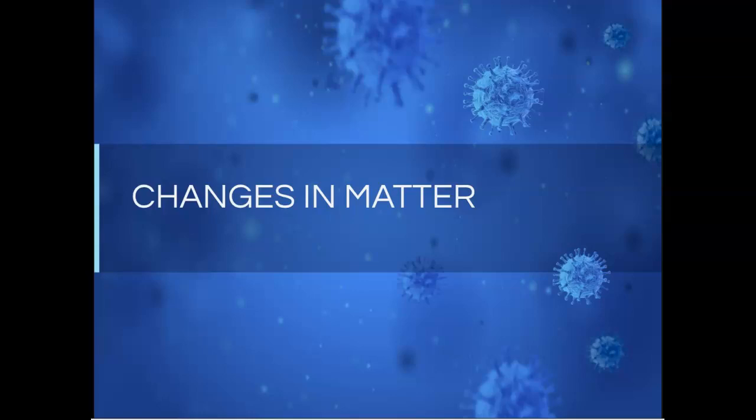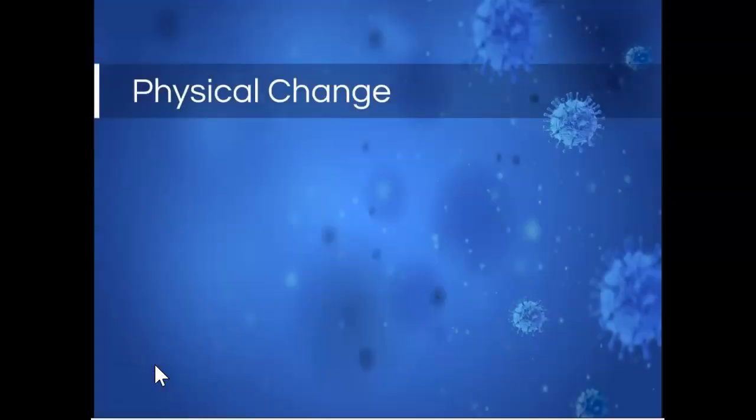All right, in this video, we are going to talk about how matter can change. Now, there are two major ways that we can change matter. We can undergo what's called a physical change, or we can undergo what is called a chemical change. In a physical change, no new substance is formed.